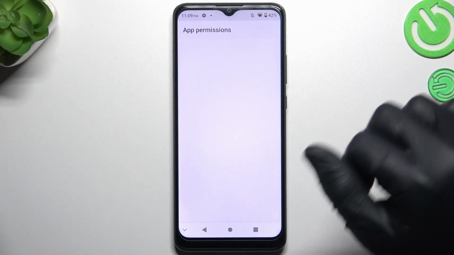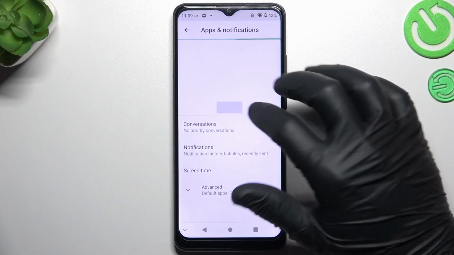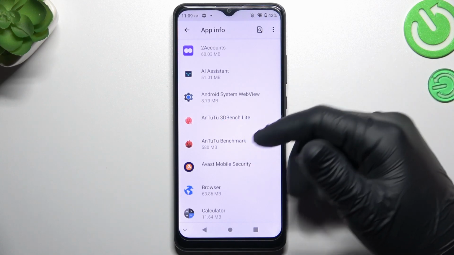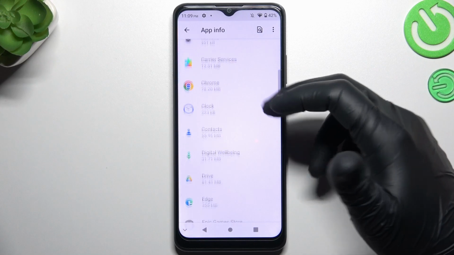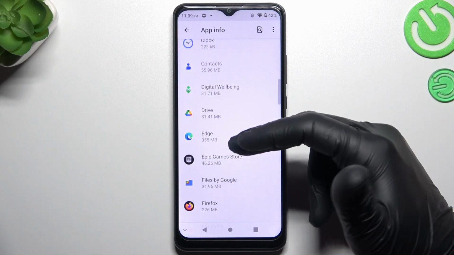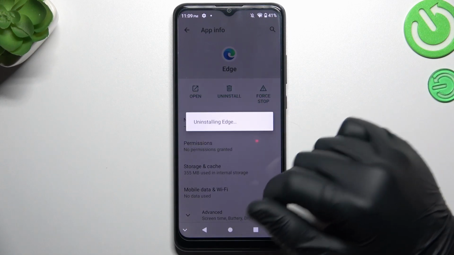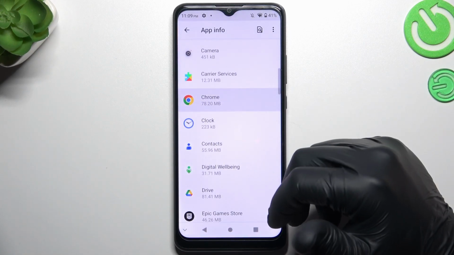In the first step, open the settings, then go to the apps and choose all apps. Then check the list, and if you see something strange, an app that you have not installed by yourself, an app that you do not recognize the name of, just select it and click on uninstall. Tap on the OK, and after that go back to the app list and now look for your web browser.